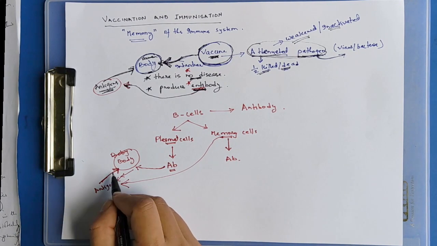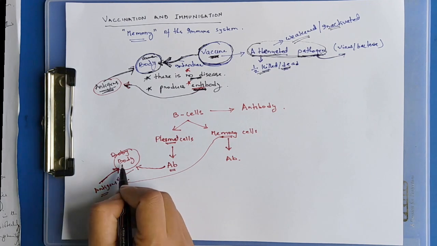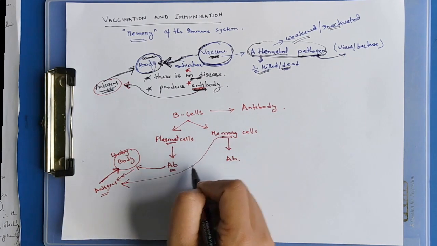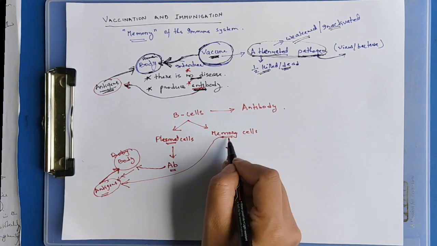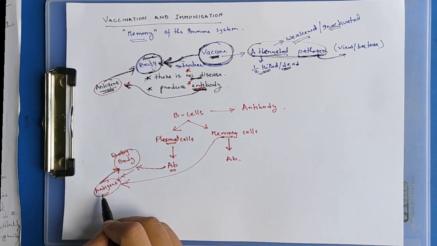The particular antigens which attack our body, the memory cells keep a memory of them.